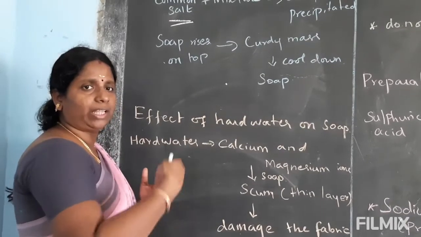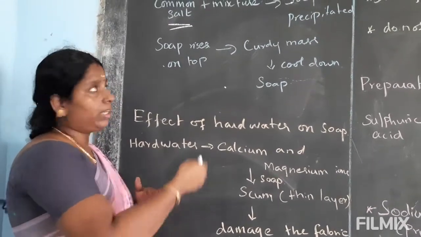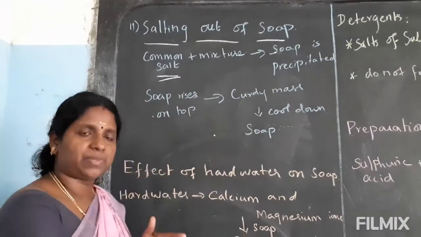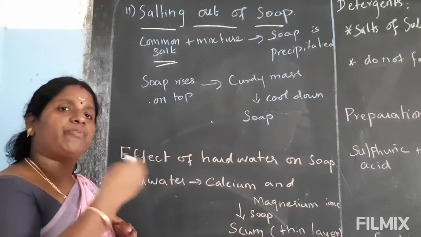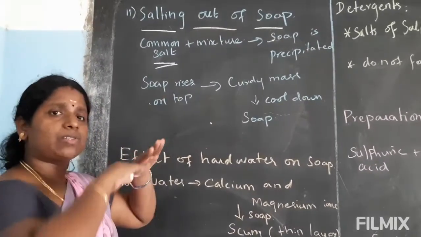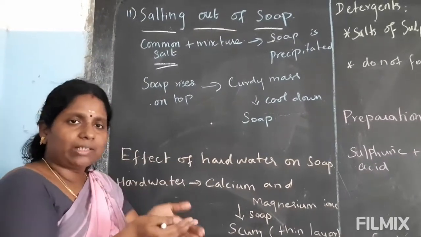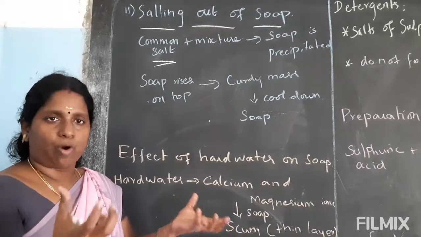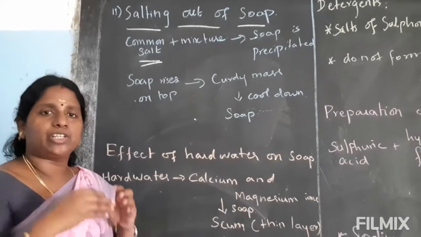All the process is under heating. If you heat continuously and then add common salt, the soap is precipitated. After a few hours, the soap rises to the top of the liquid. You collect the top layer of soap and put it into a vessel, let it cool.